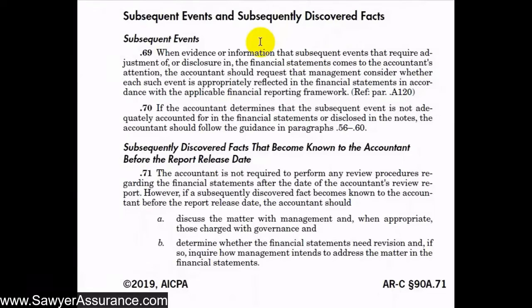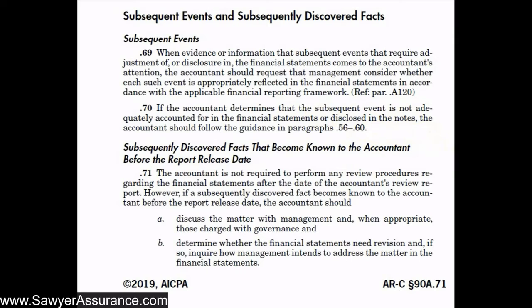We see here that when evidence or information about subsequent events that require adjustment of or disclosure in the financial statements comes to our attention, then we should request that management consider whether that event was appropriately disclosed and reflected in the financial statements in accordance with the financial reporting framework they're reporting under. If we determine that the subsequent event is not adequately accounted for or disclosed in the notes to the financial statements, then we should follow the guidance in paragraphs 56 through 60. We covered these paragraphs in a different video, but basically that's the discussion over departures from the applicable financial reporting framework. So we would need to disclose it in our accountant's review report in a separate paragraph, or if it's too pervasive of a departure, then possibly withdraw from the engagement.